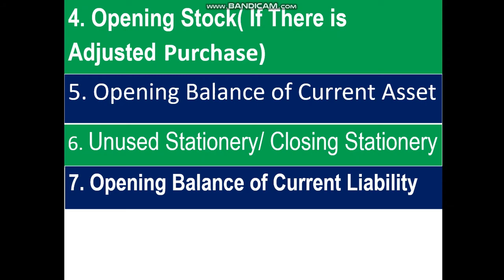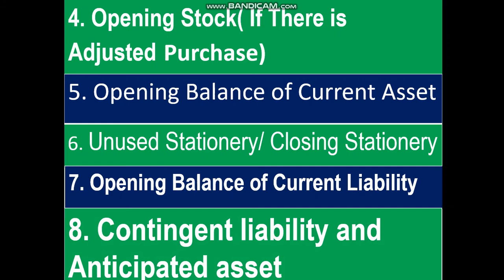Any liabilities' opening balance like opening bank overdraft will not be recorded in the trial balance. Lastly, contingent liability and anticipated asset. Contingent liability means probable liability. It may be a liability, it can be a liability, that will not be recorded in the trial balance. And anticipated asset, that means a future asset which may be our asset, that will not be recorded in the trial balance.